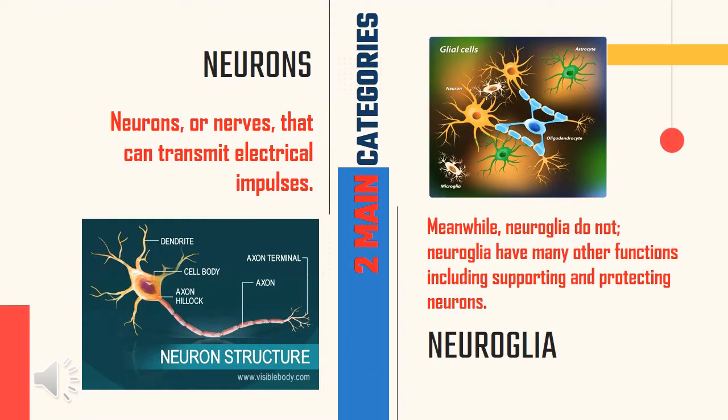The nervous tissue is grouped into two main categories, the neurons and neuroglia. Neurons or nerves transmit electrical impulses while neuroglia do not. Neuroglia have many other functions, including supporting and protecting neurons.